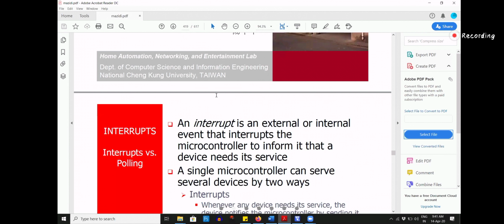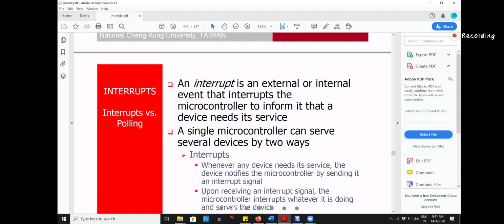Interrupt is an external or internal event that interrupts the microcontroller to inform that the device needs it.